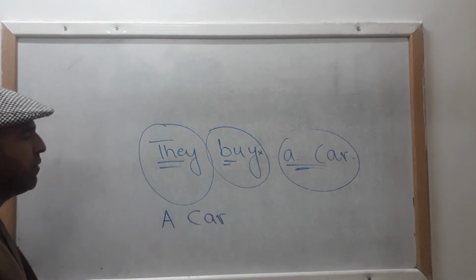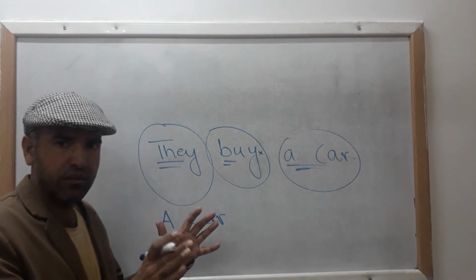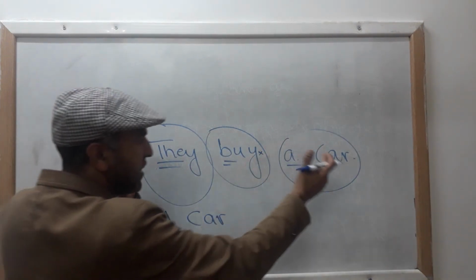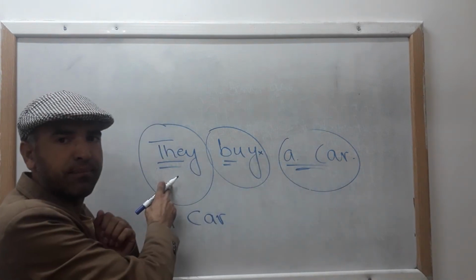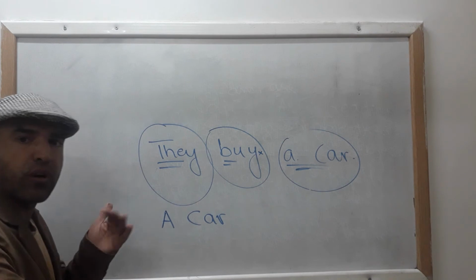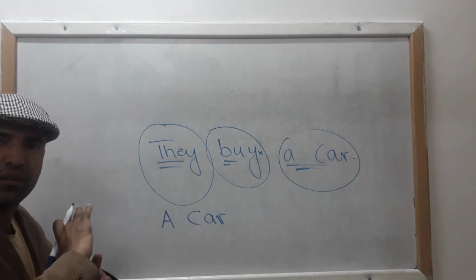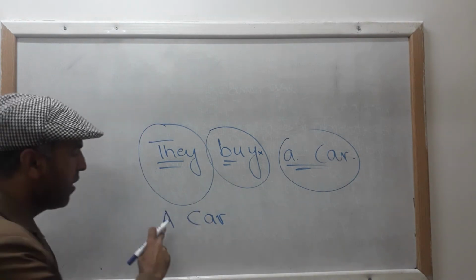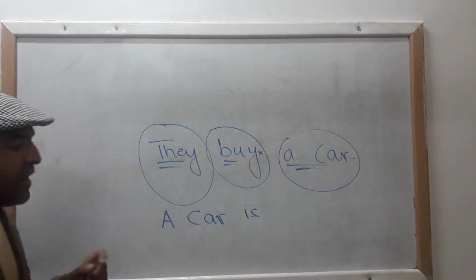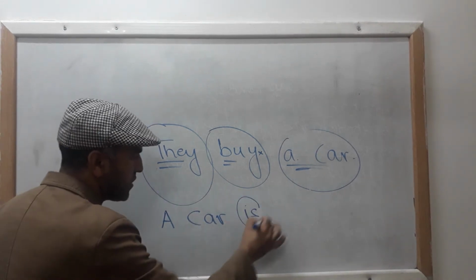Here you can see, whenever you read a sentence carefully, they buy a car, in this sentence your focus is your subject. But here, your focus is changed, diverted. A car is. Now look, why did I use is?